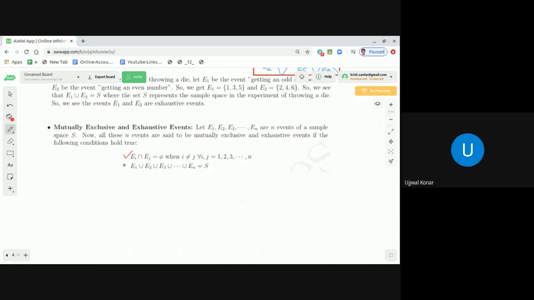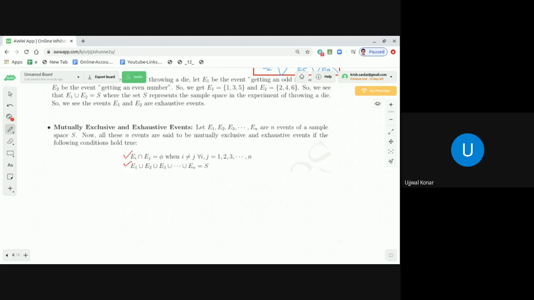And the second one, which I'm going to mark now, is E1 union E2 union E3 up to union En, that is equal to S. That leads from the exhaustive events. When these two come together, then we call this set of events E1, E2, E3 up to En both mutually exclusive and exhaustive. We will discuss later, dear students, that there are practical examples of events where they are both mutually exclusive and exhaustive at the same time.